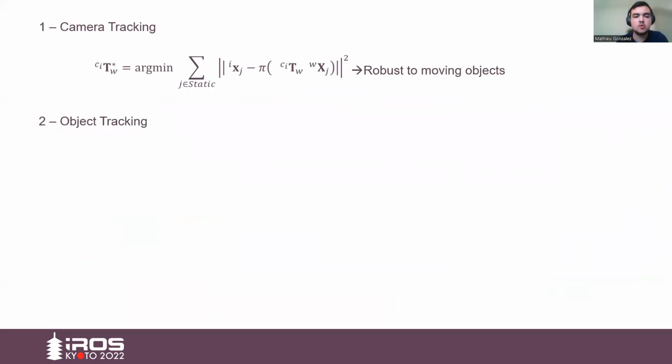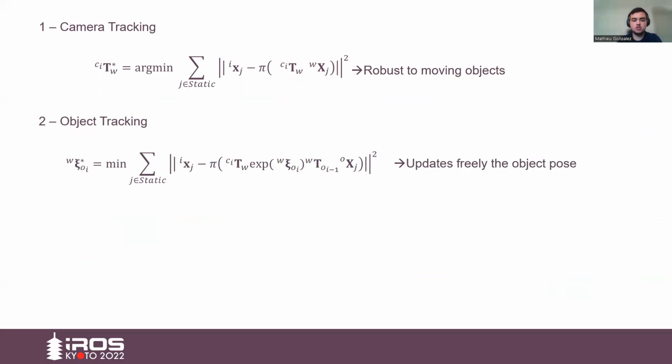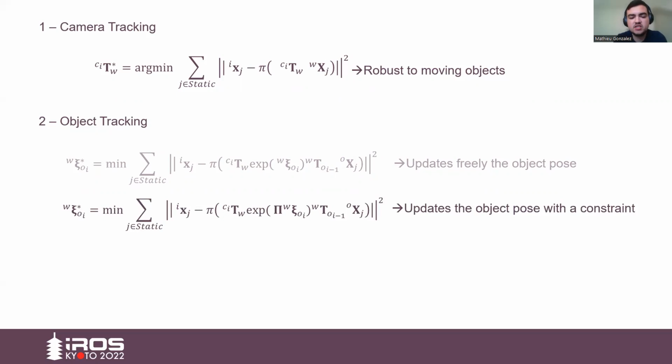First of all, for camera tracking, we simply minimize the reprojection error of 3D points belonging to static clusters. Then for object tracking, we optimize the twist by updating the previous pose of objects. When we do so, we update the object pose freely. So instead, we are going to project each twist using the projection operator that we defined.